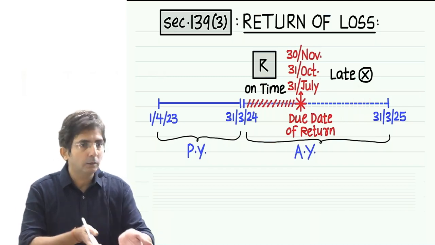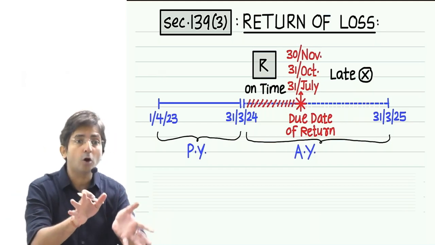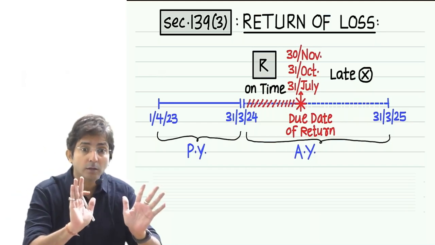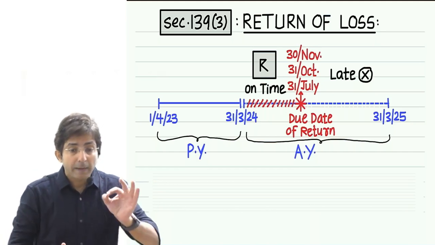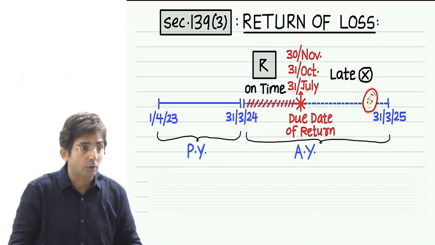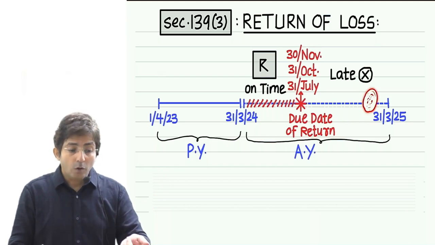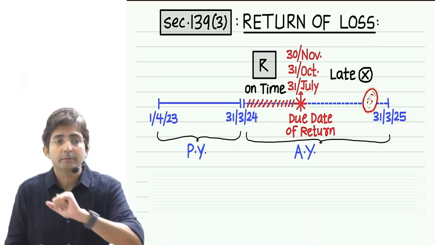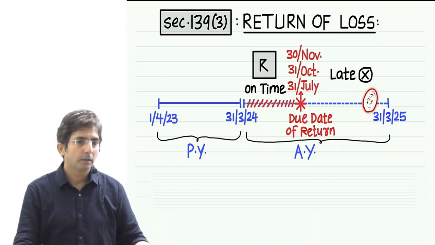After you file the loss return, they want to check whether the loss is genuine or not. Checking is a must, because that loss is going to be adjusted in next year's income. So imagine a person files return at a later date, so government's checking will start late.